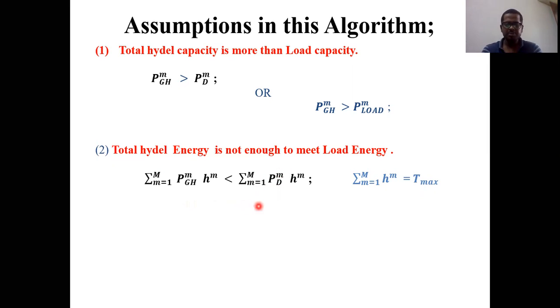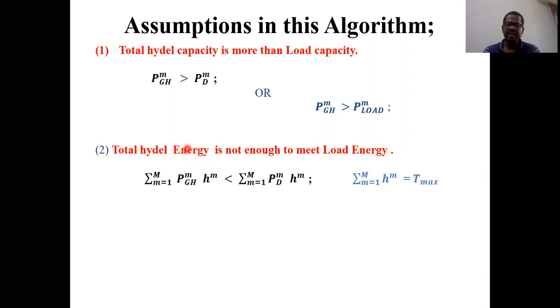Just look at these two terms, how we can represent energy in terms of hydel and in terms of load. There is a very small difference between the first assumption and the second assumption. The first one is capacity and the second one is in terms of energy. You may think, sir, when the capacity is more, automatically we can get more and more energy.